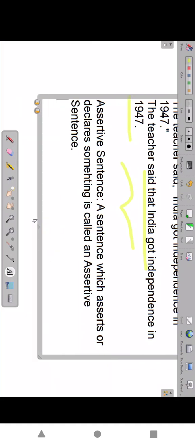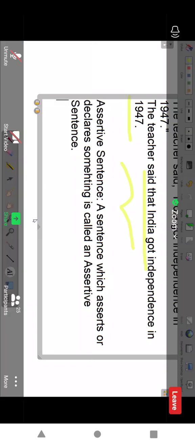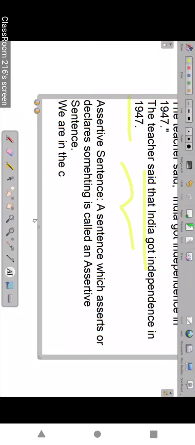Example: where are you now, all of you? I am in class. We are in class. You are answering. Answer form sentences are called assertive. You are asserting something, you are answering, nothing but a positive sentence.